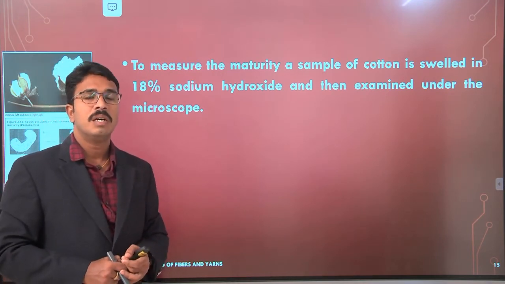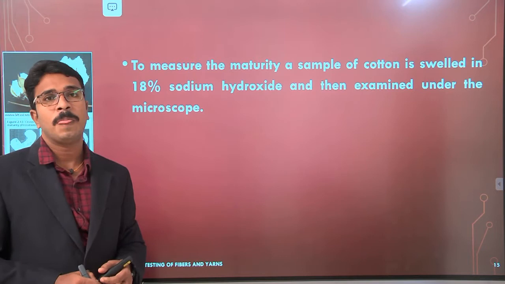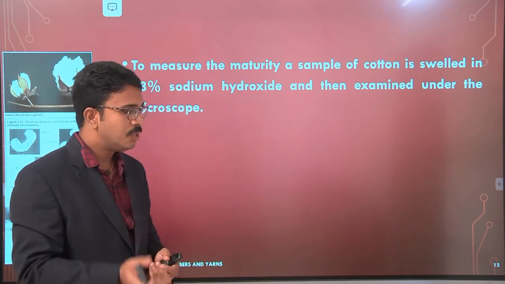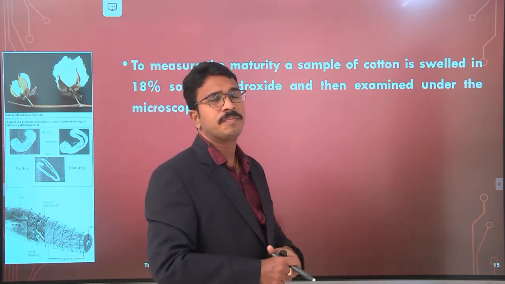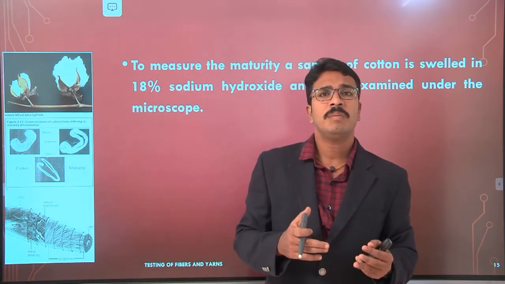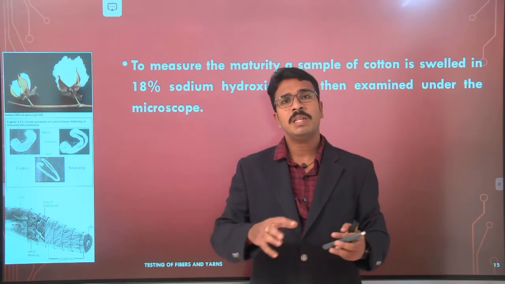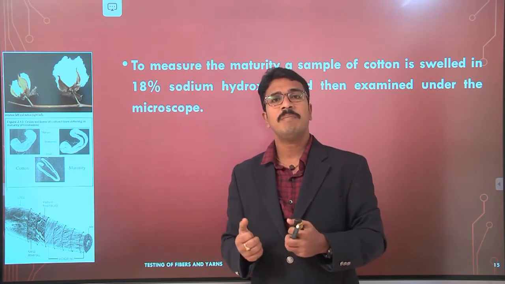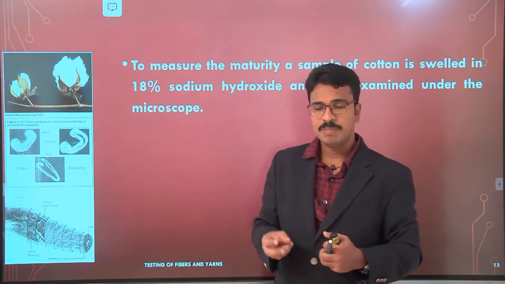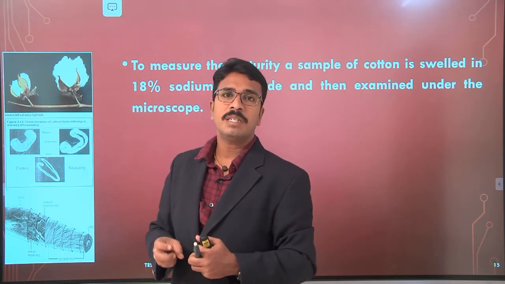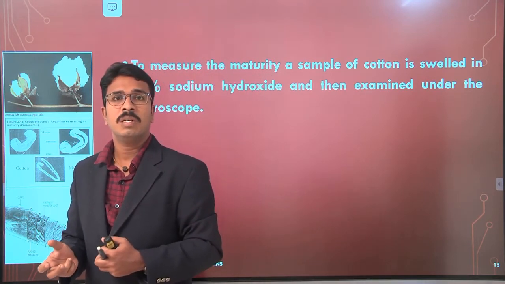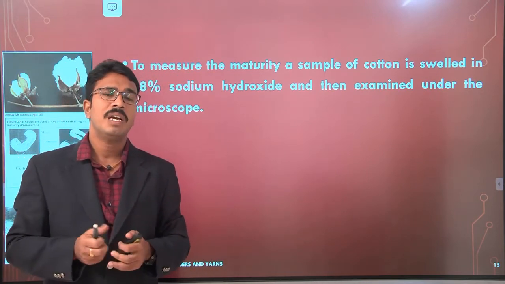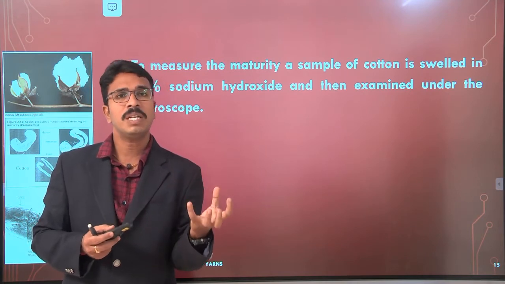Now, in order to measure this fiber maturity, as you already know, cotton fiber is processed, and in the processing industries one of the important operations is mercerization. There we subject the cotton fiber to an 18% concentration caustic soda solution. Then the cotton fiber is going to swell completely.